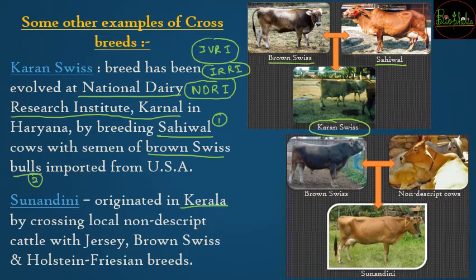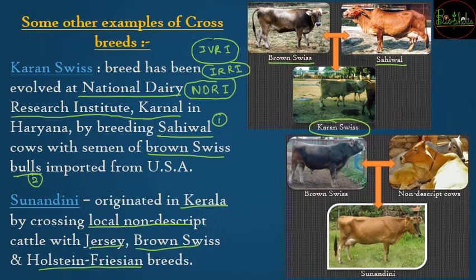Just like the first one was developed in Haryana, Sunandini originated in Kerala and it was the result of crossing a local nondescript cow, what you call a desi cow, which you do not consider a breed, with exotic breeds, that is Jersey, Brown Swiss and Holstein Friesian.